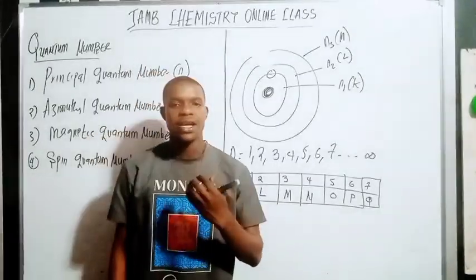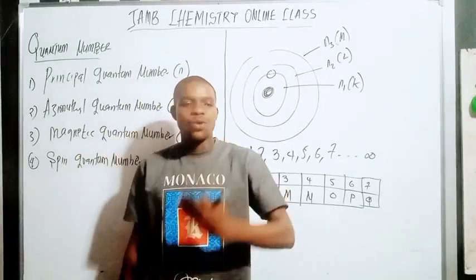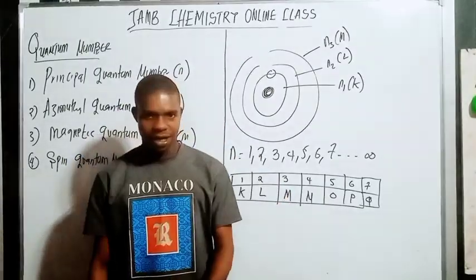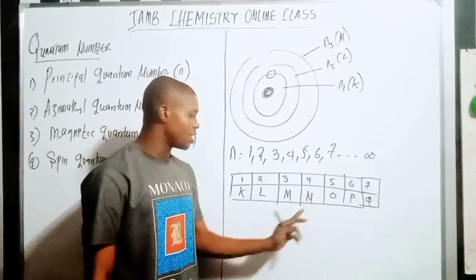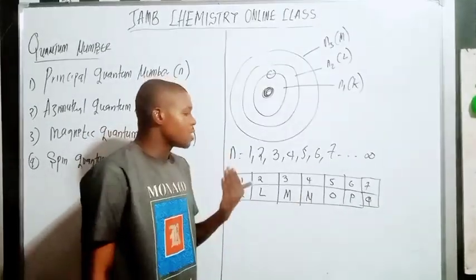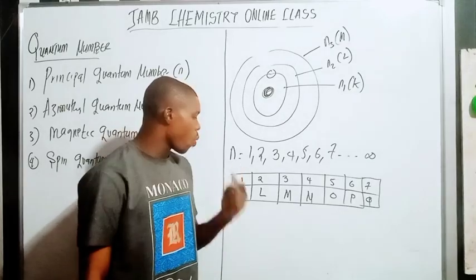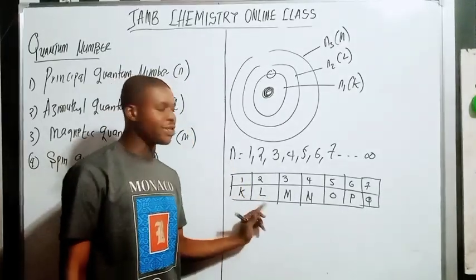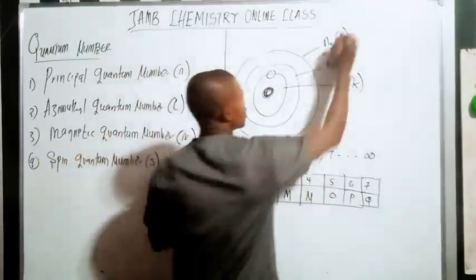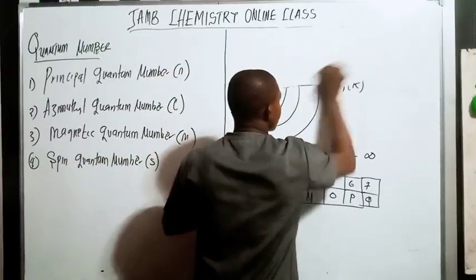So if they ask here, what is the maximum electron in the N shell? What is the maximum electron in the O shell? What is the maximum number of electrons in the L shell? Do you understand? So let me just give you a simple formula to do that.